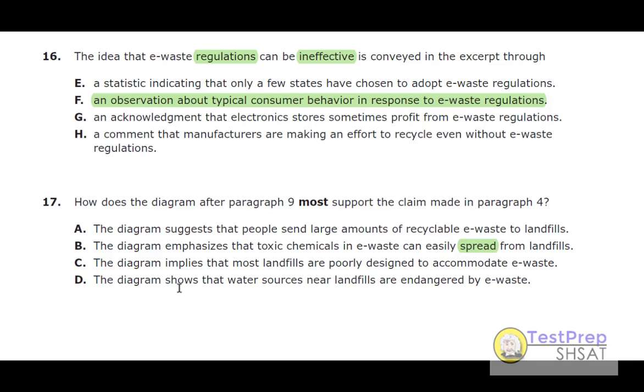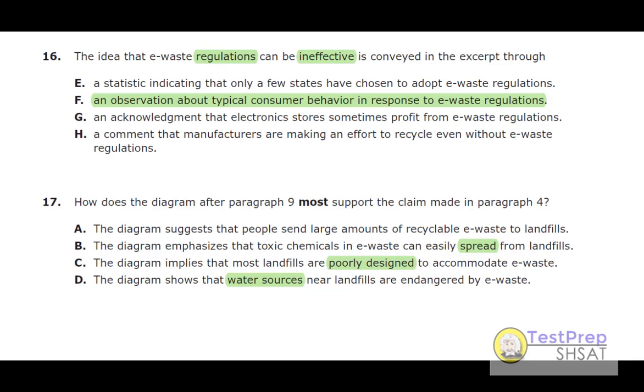So C and D seem plausible, and they're probably going to catch a lot of students, right? But they're not right. It implies most landfills are poorly designed. Well, it did say they were unlined, but really nothing in this picture shows poor design per se. That's not a core idea of the picture, right? And that the water sources are near landfills. I should say that the water sources near landfills are endangered by e-waste. Well, it doesn't really show that they're endangered and that the water sources are too near the landfill. That's not the core idea.